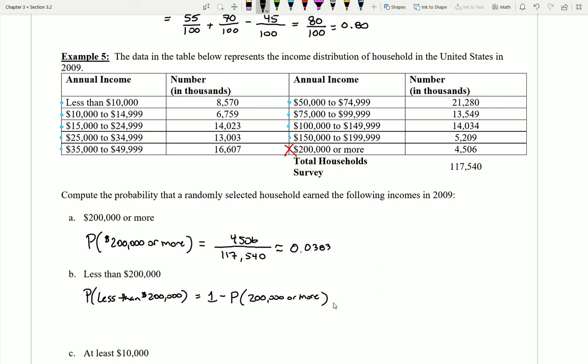That is, I'm kind of chopping off of the total probability the only portion that I'm not interested in. Now, fortunately for us, we already computed this in the last step, right? That's 1 minus 0.0383. And so it's not surprising we could easily arrive at a final answer, which I think would be 0.9617. I can get there really, really quickly. But this is the power of complements, is that instead of having to add up all the blue, I can just subtract maybe one quick thing.